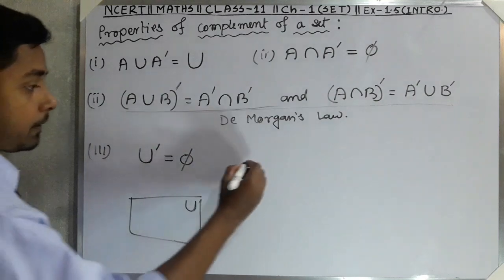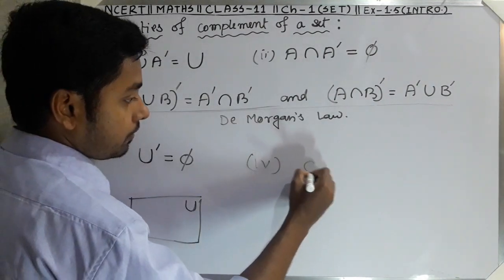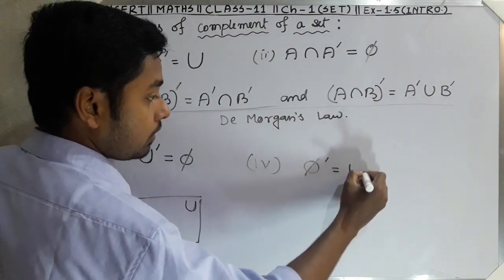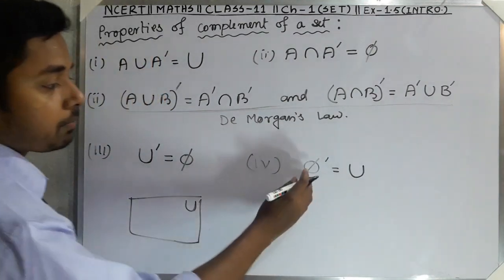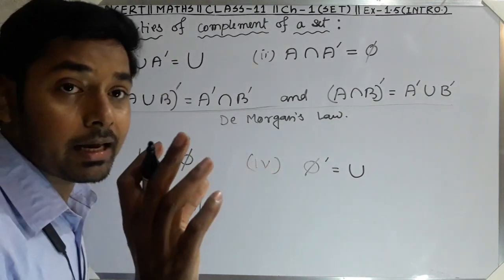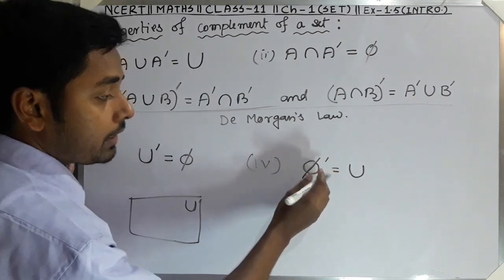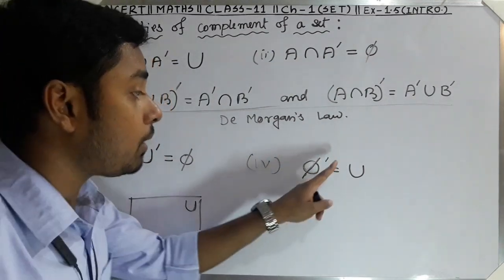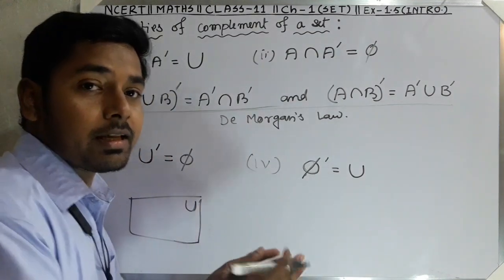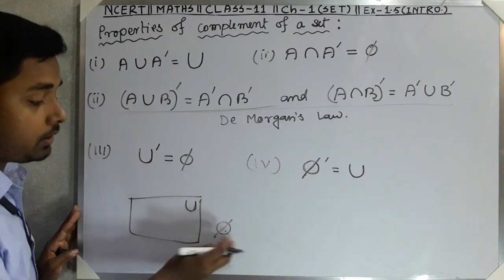And number 4, that is phi complement is equal to U. Okay, phi complement, that is U. Now what is phi? Phi is an empty set. Now whenever we take complement of phi, that means complement of an empty set, that means we cannot take the empty set, we have to take all the rest. Suppose the empty set is outside of the universal set.